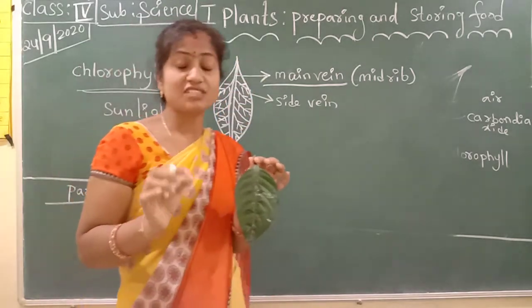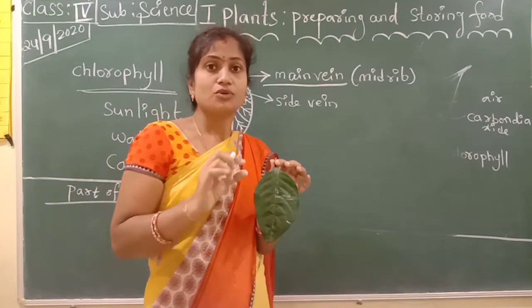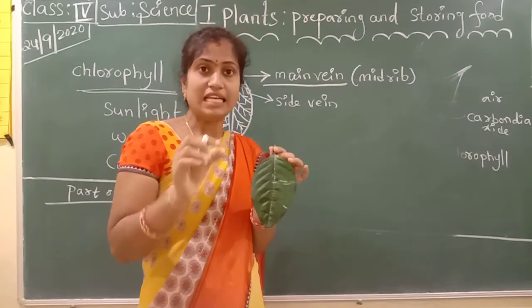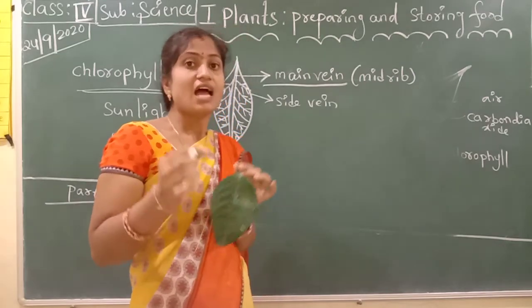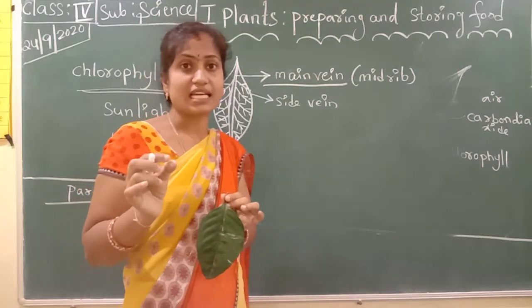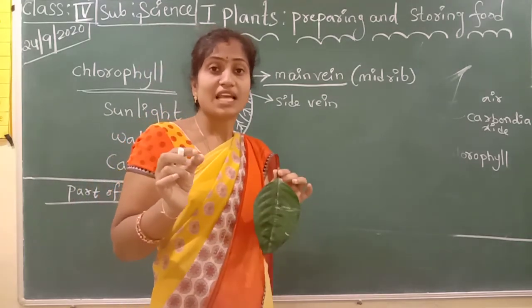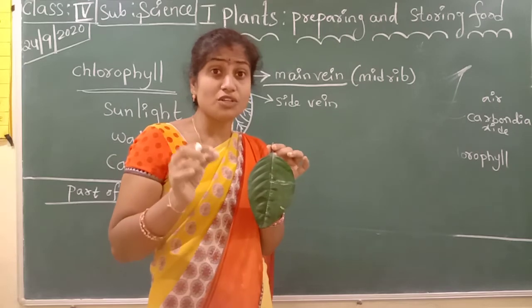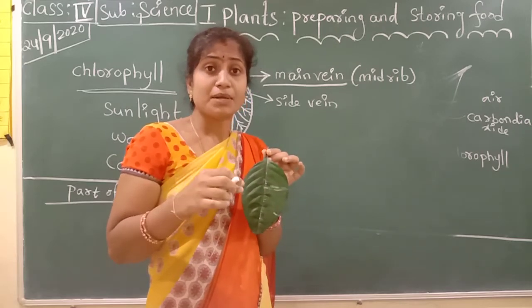One pipeline carries water and minerals to all cells of the leaf. The other pipeline carries only stored food, the food that is already prepared.